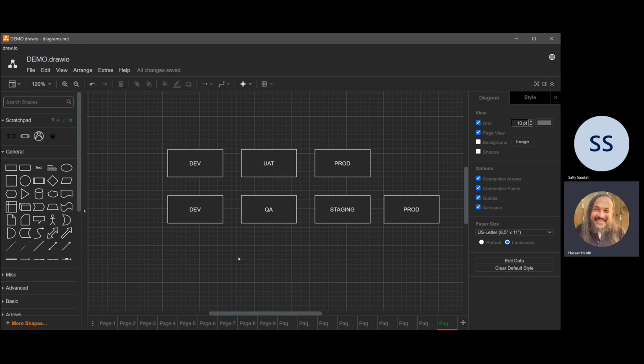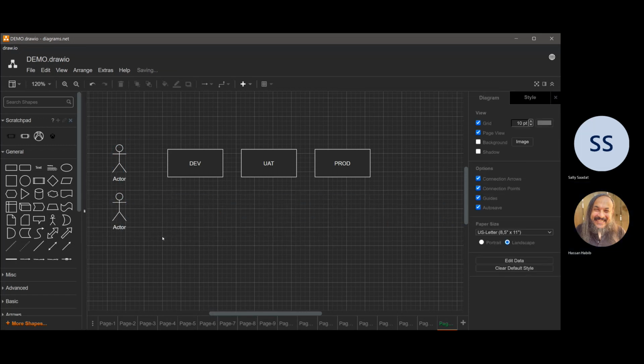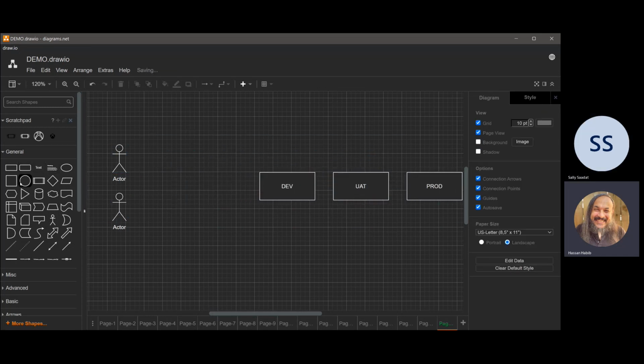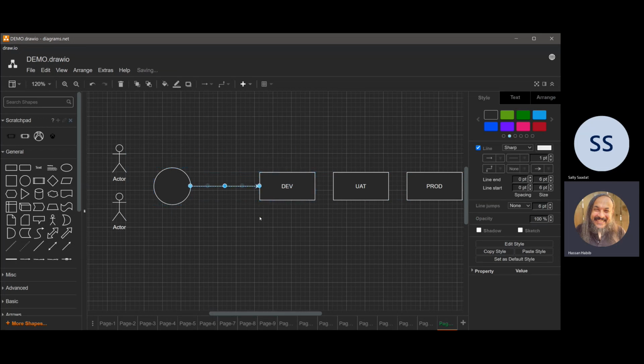So let's say Sally and I are sitting here. Here's Sally and here's Hassan. We're sitting here and we're writing software. You and I are writing software, right? So we went in there and we said, okay, here's our software. It's ready to be deployed. Let's deploy it to the dev environment.